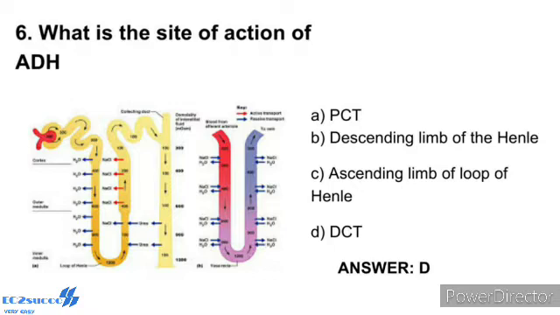The above described transport of substances, facilitated by the special arrangement of Henle's loop and vasa recta, is called the counter current mechanism. This mechanism helps to maintain a concentration gradient in the medullary interstitium. Presence of such an interstitial gradient helps in easy passage of water from the collecting tubule, thereby concentrating the filtrate, that is urine. The human kidney can produce urine nearly 4 times more concentrated than the initial filtrate formed. So the correct answer, option D, is DCT.